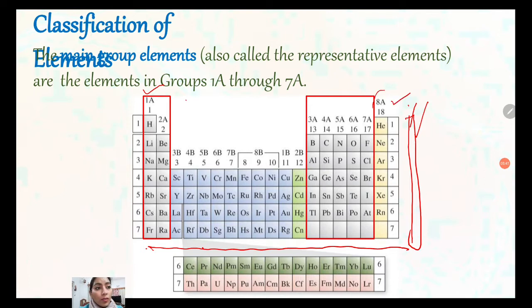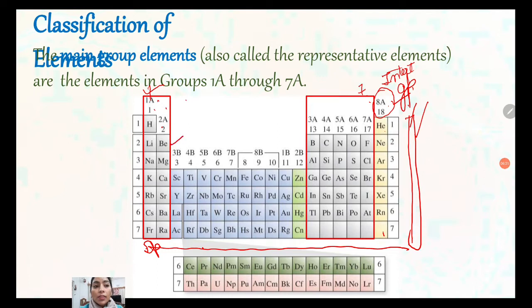Earlier this 8th group was not there, it was till 7 only, 1st to 7th, and the 8th is the inert group. All the elements that have a complete octet come in the inert group. And 1st to 7th were designed like this. Then in the next modification, these 1st to 7th groups were further divided into A and B. 1st A, 2nd A. This is the S block element.